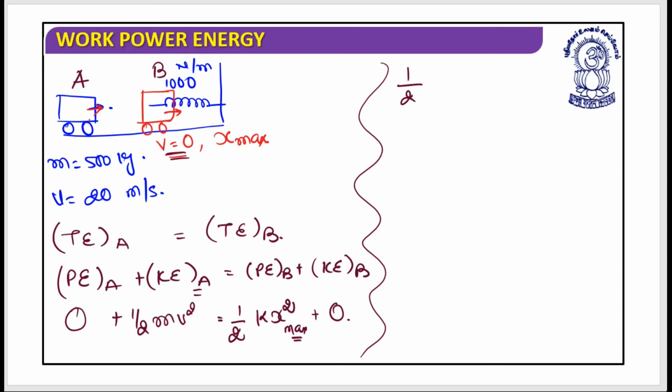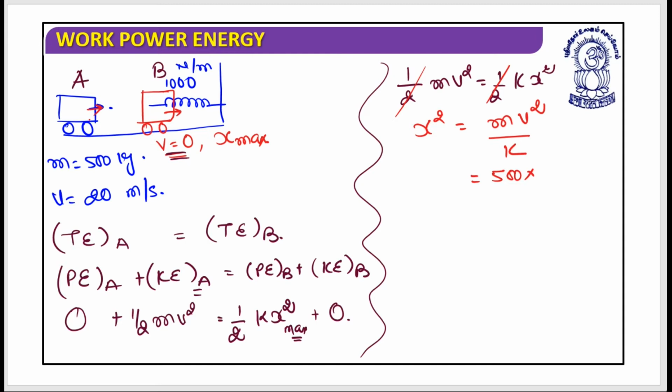Half mv square should equal half k x square. The half cancels, and x square would be written as mv square divided by k. So mass is 500, velocity is 20, so 20 into 20, divided by k.